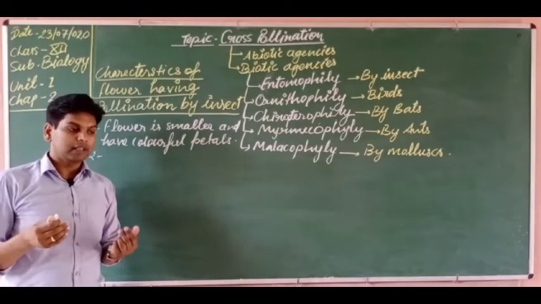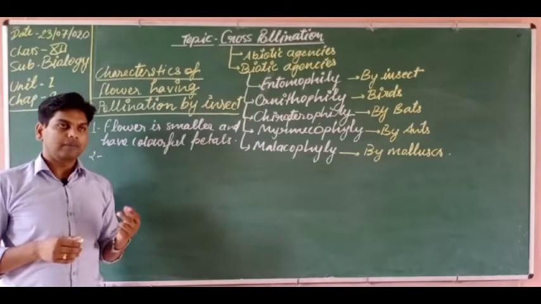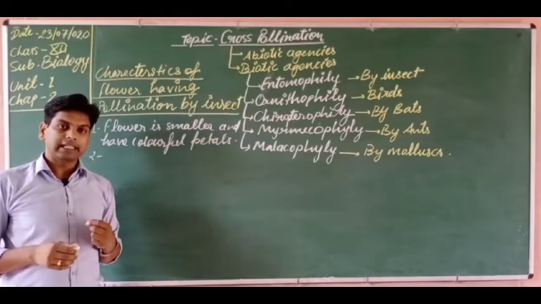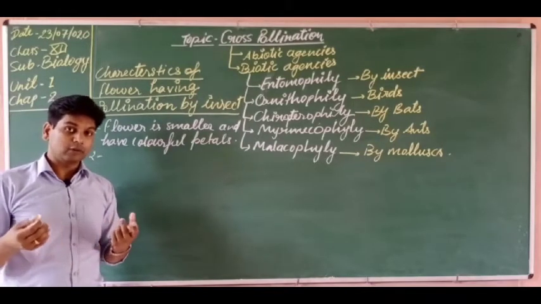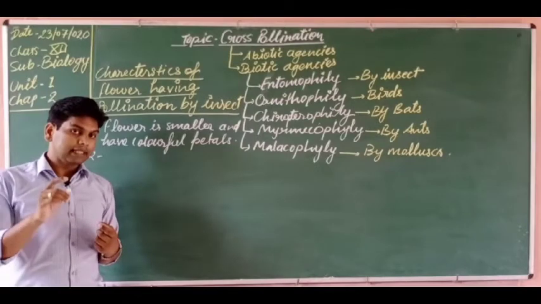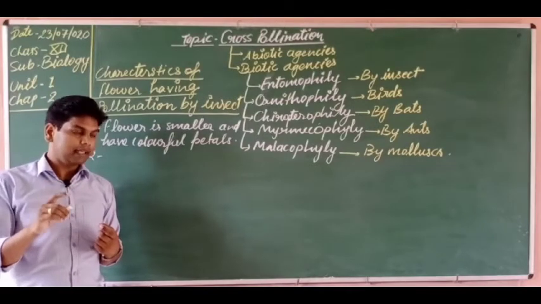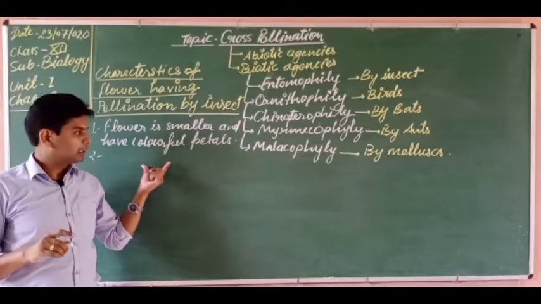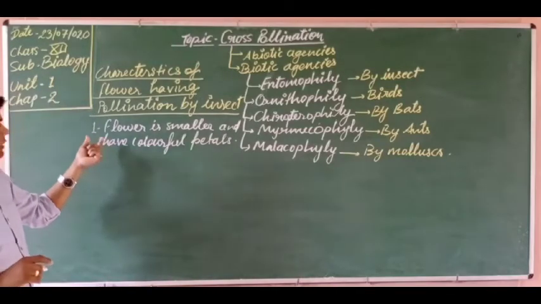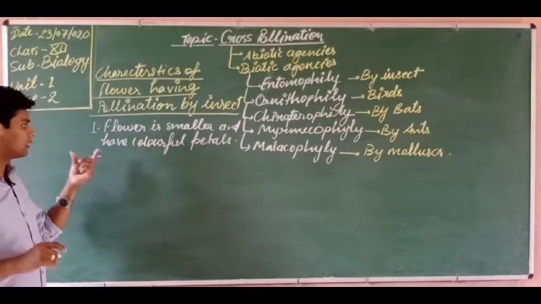Sometimes when we wear a t-shirt of yellowish green color, then many insects are attracted toward the t-shirt. So it means insects can be attracted by colorful things. Okay, so here petals are colorful, that is why insects are attracted toward these petals or flowers.